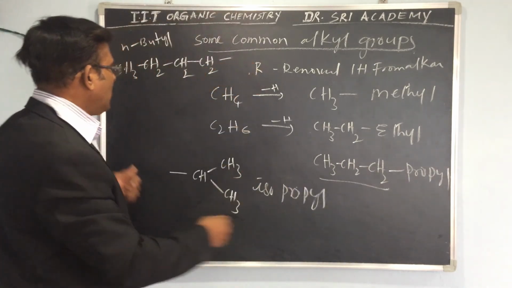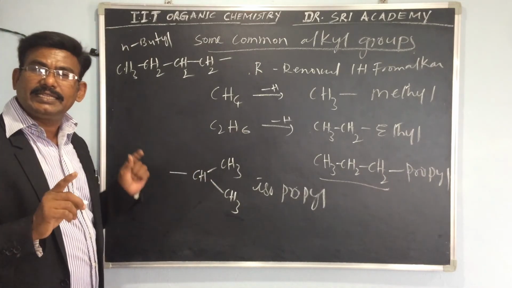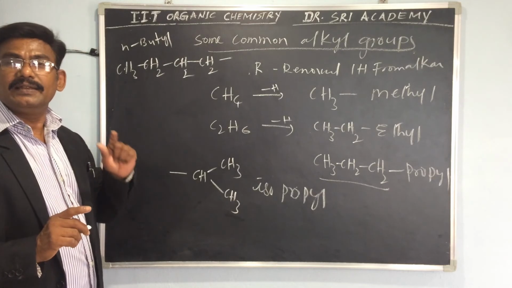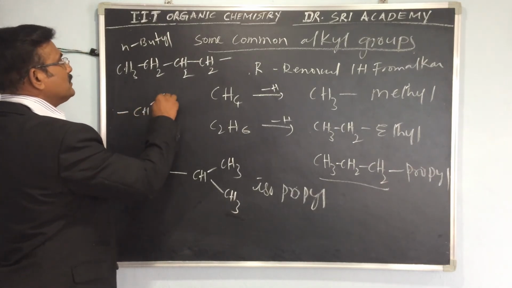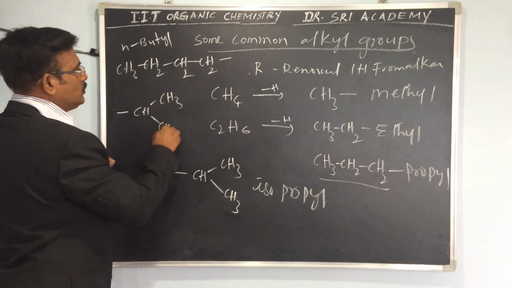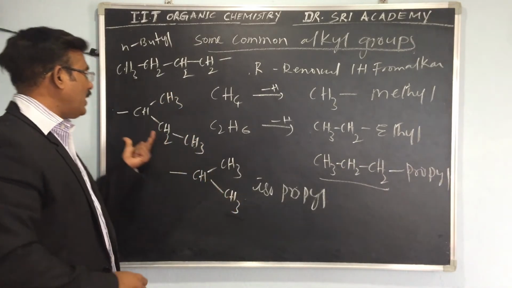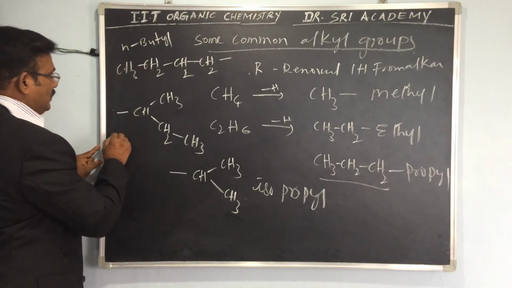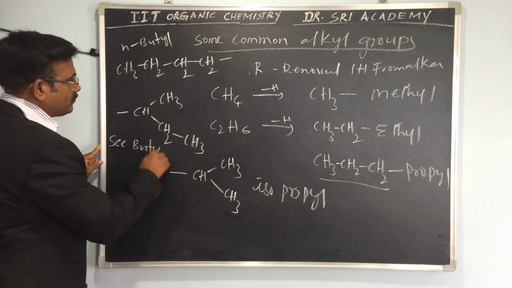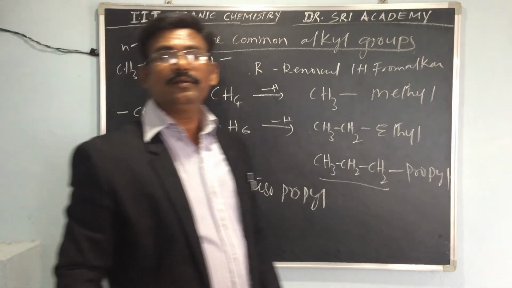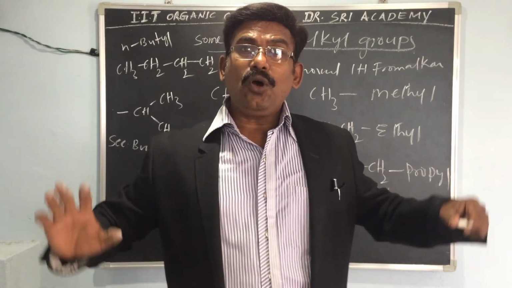So how can you write the secondary butyl? Secondary butyl, same thing like this: CH, CH3, CH2, CH3. So this is isopropyl, and this is secondary butyl. Okay?